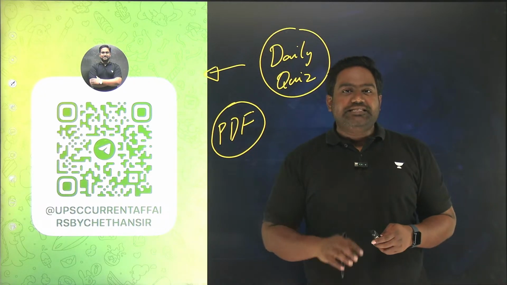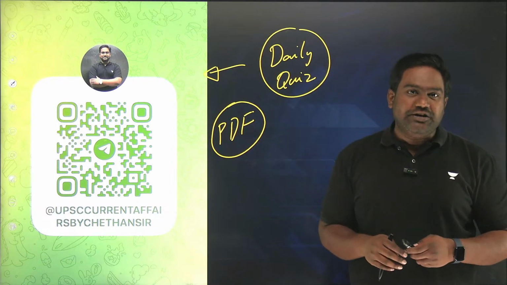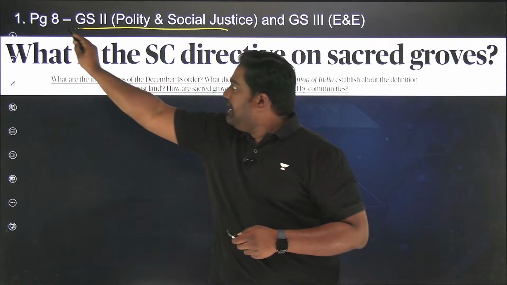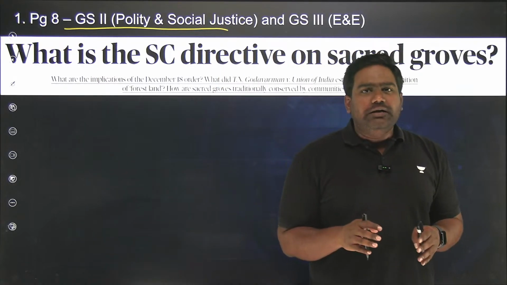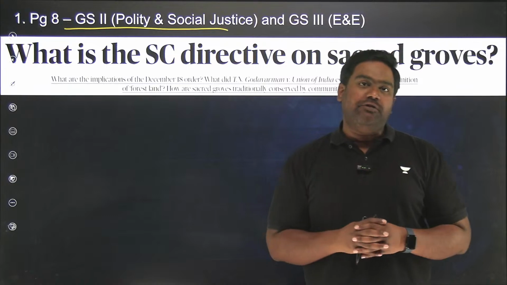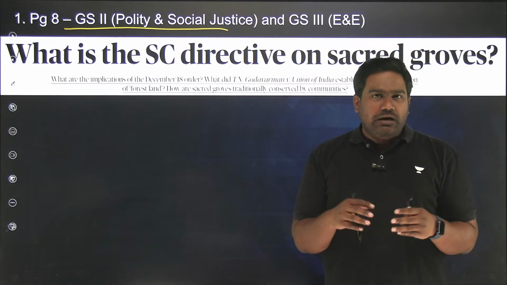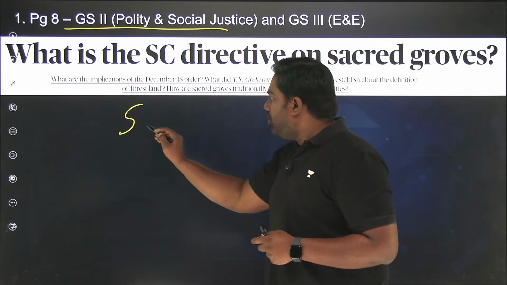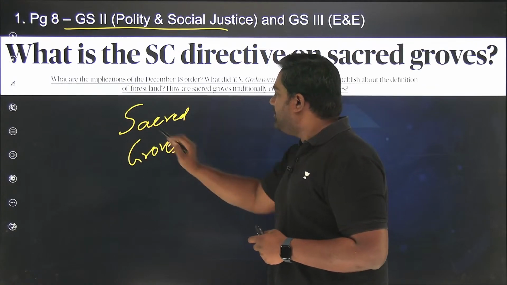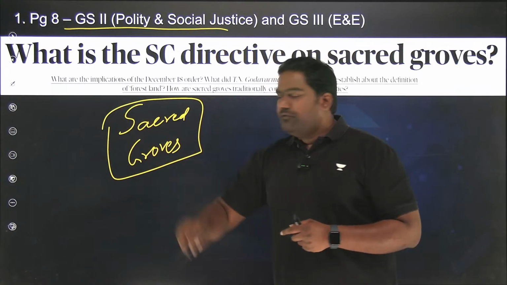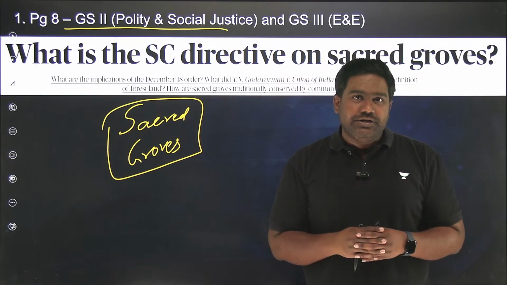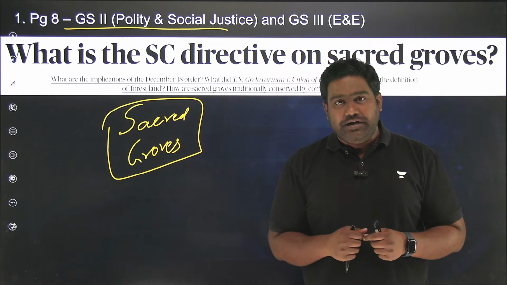So with this, let's get started with the discussion of today's The Hindu newspaper. And let's look at the first article from page number 8. This article is important for polity, social justice, and as well as for environment and ecology. The article deals with the topic of sacred groves, which hold a lot of ecological and cultural significance, especially in the tribal belt of India.